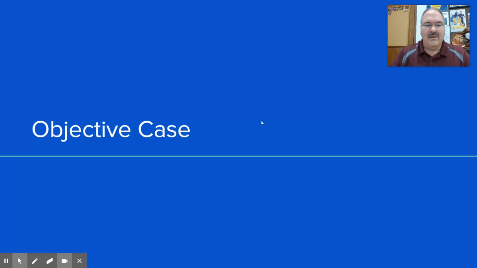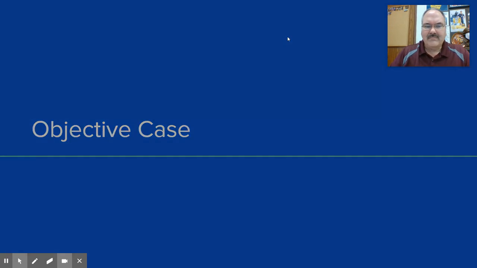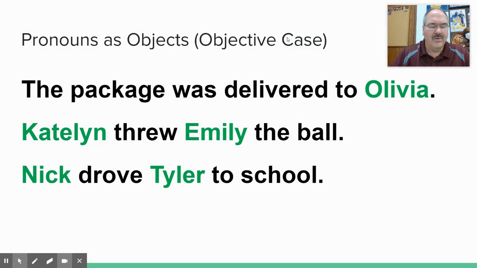The same kind of thing works in the objective case. The objective case is when the word you're talking about is not the subject, it's the object in the sentence. So in these three sentences, I have names that are typed in green. They are nouns, they're proper nouns, the five of these names. All of them could be replaced by pronouns. Okay, the package was delivered to Olivia. Notice she's not doing anything. She's having something delivered to her.